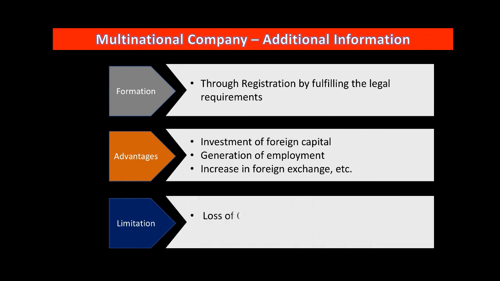Limitations, loss of ownership. Well, of course, it is a common limitation. In a company, you know that a single person cannot be the owner. Change in traditions. Of course, the tradition you follow is not essentially required to be followed because you are doing your business in different countries. So you have to follow certain norms, certain rules, certain culture of all those countries accordingly. Okay, so these are some additional information about multinational companies.